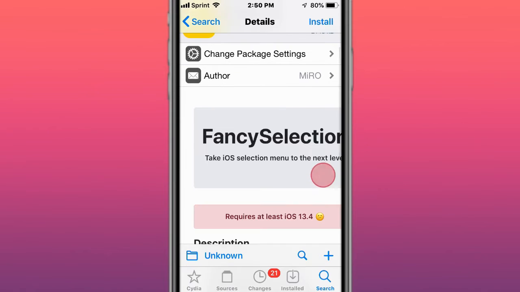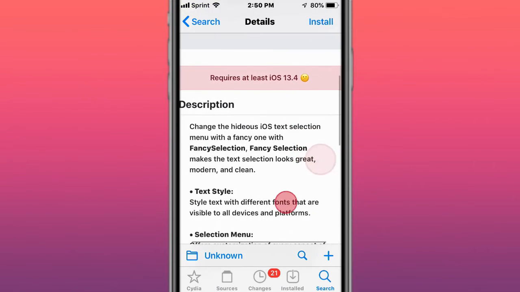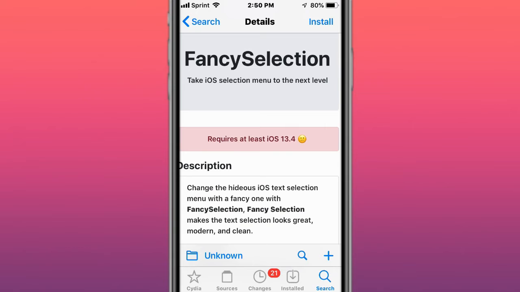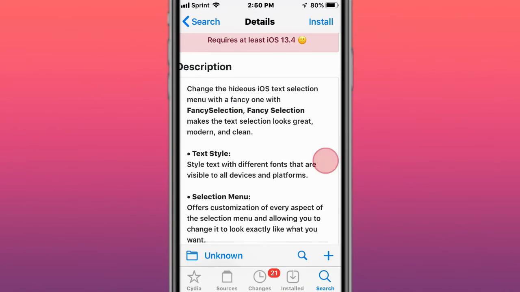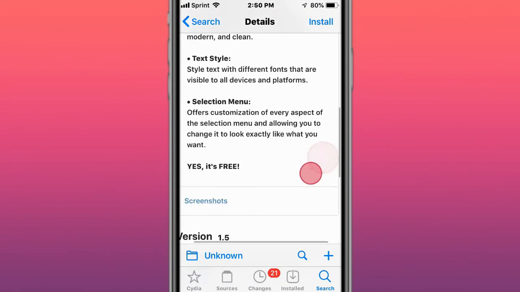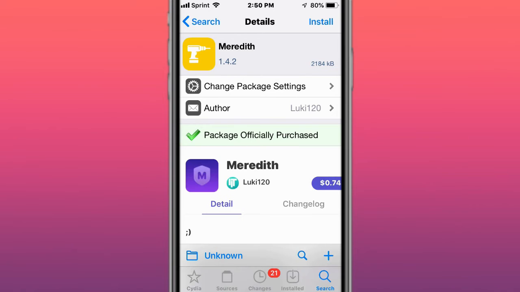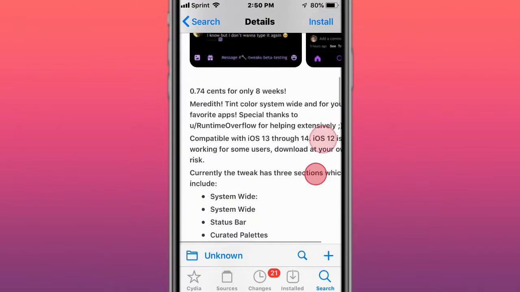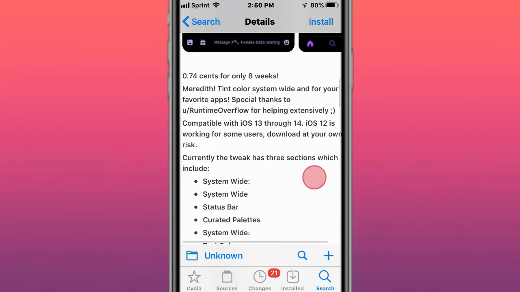This tweak is called Fancy Selection. Change the hideous iOS text selection. You need at least iOS 13.4 or higher to use this tweak. This tweak is called Meredith. So tint color system wide for your favorite apps.